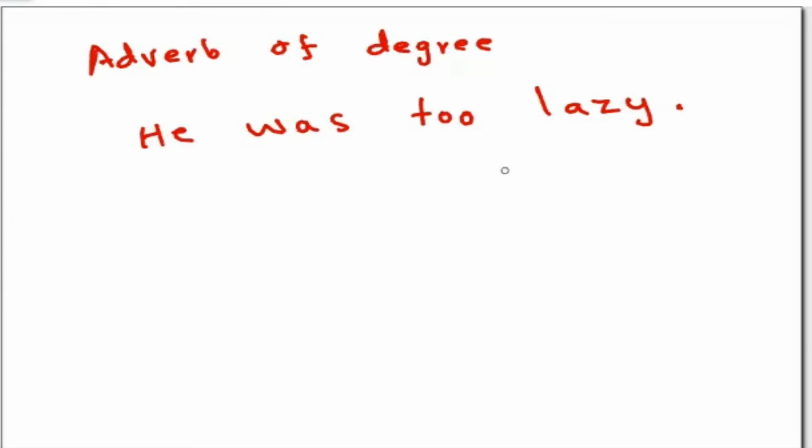Perfect. That was a good answer. Too is the degree. It shows how much he was lazy. Was he less lazy? Was he more lazy? So this word too answers the degree, the intensity, how much. That intensity is very important. So it shows the degree of laziness, how much he was lazy. He was too lazy. So lazy is the word described, and how much lazy? Too. Adverb: too lazy. And what type of adverb? Adverb of degree.